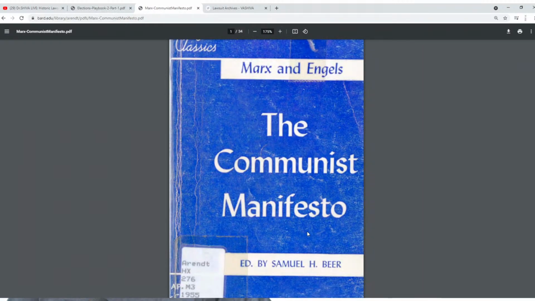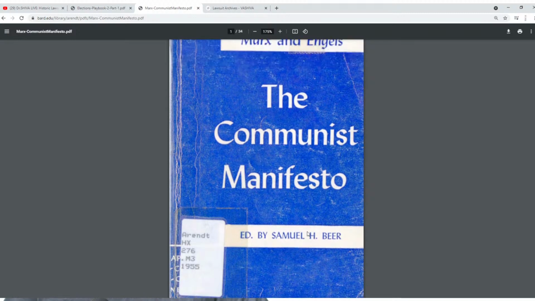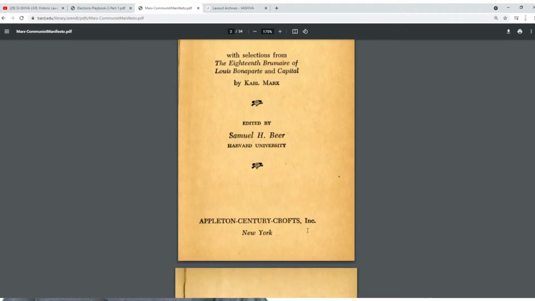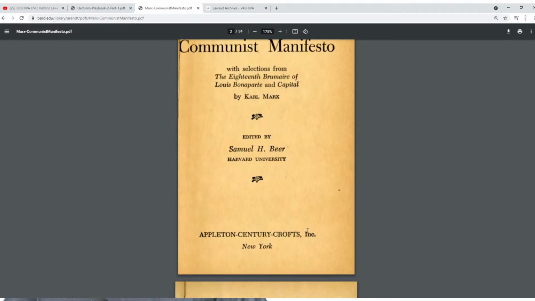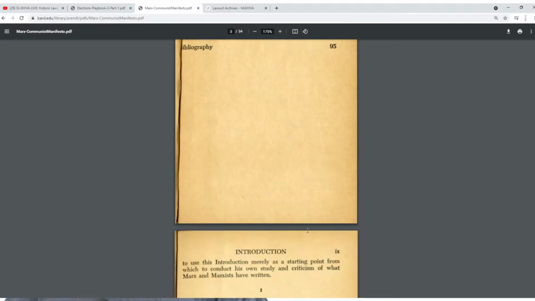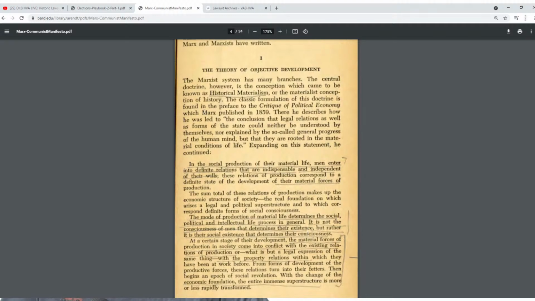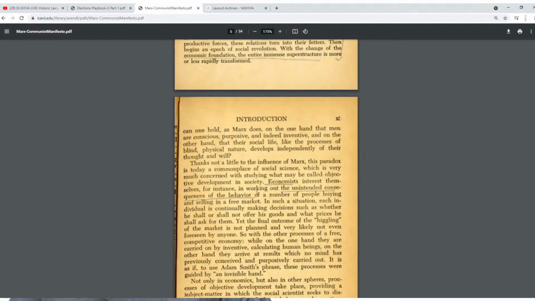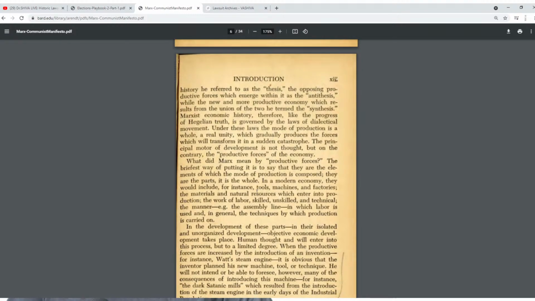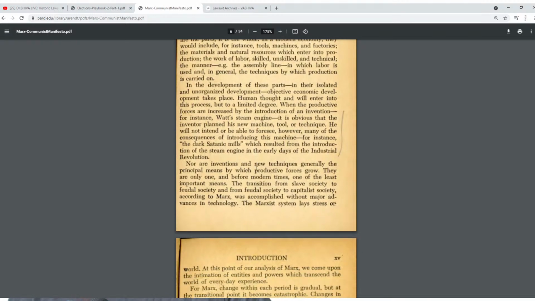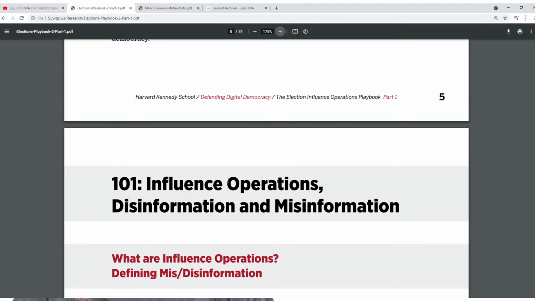So this was basically a communist manifesto that was written, I think, see if it's got a publication date on it, by Karl Marx. I think this was written a while ago, like more than 60 years ago. So Marx published in 1859 this manifesto that talks about the communist ways of how to influence. So this is where the roots of this come from.